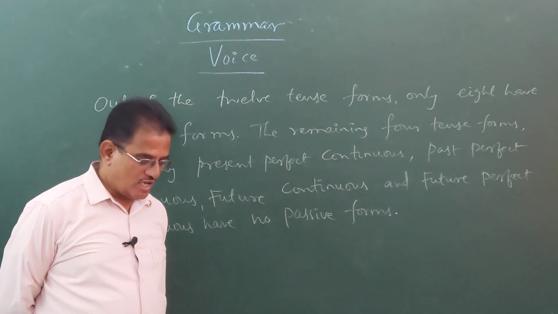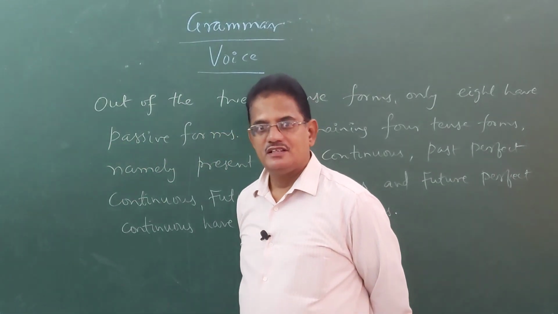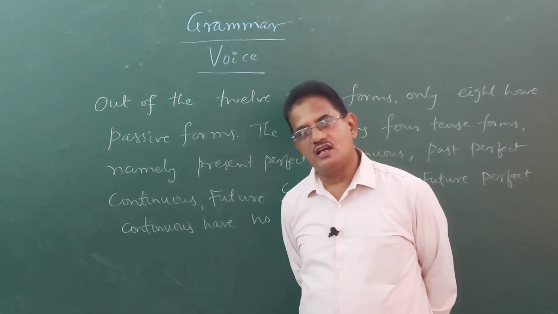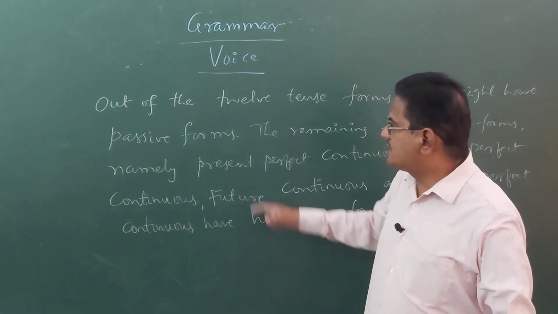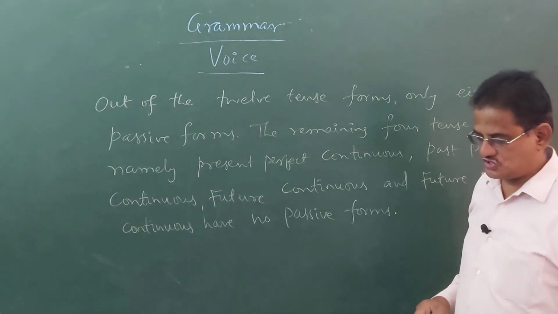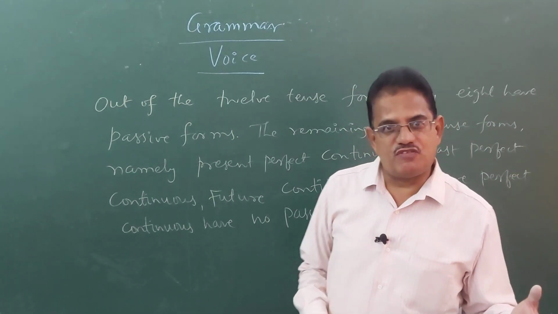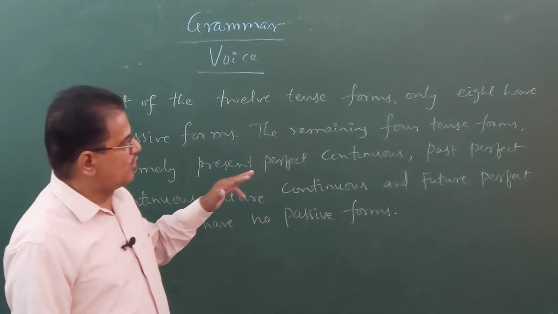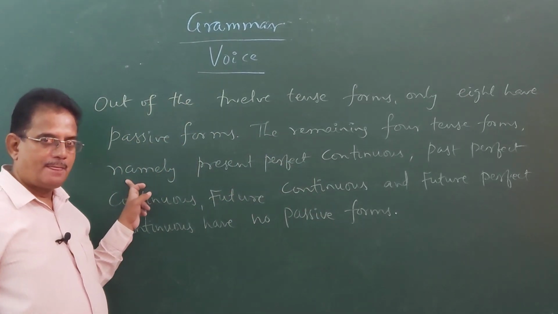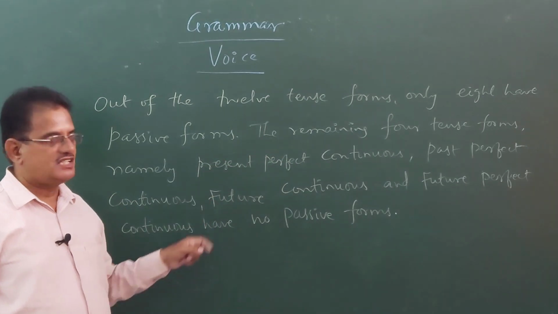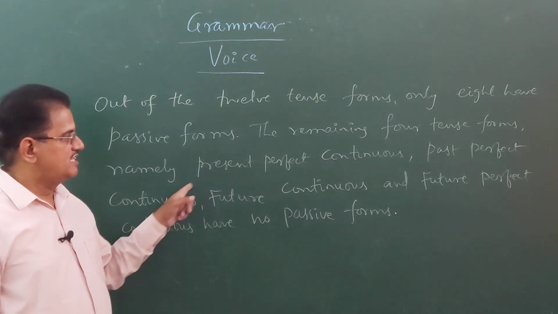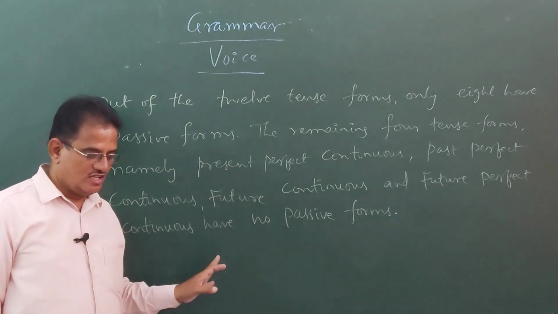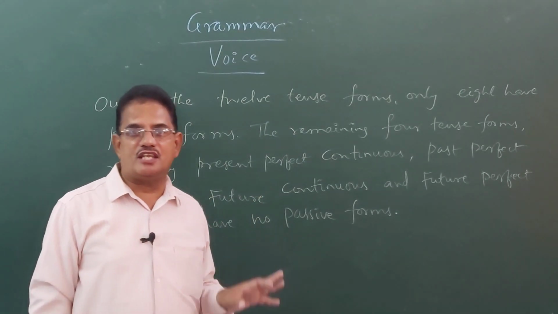One important thing that we have to learn about this topic, children. Already I told you there are 12 tense forms we discussed in the tenses topic, of which only 8 tense forms have passive structures. Means only 8 tense forms can be converted into passive structures. The remaining 4 tense forms, namely present perfect continuous tense, past perfect continuous tense, future continuous and future perfect continuous tense. These 4 tense forms do not have any passive structures.